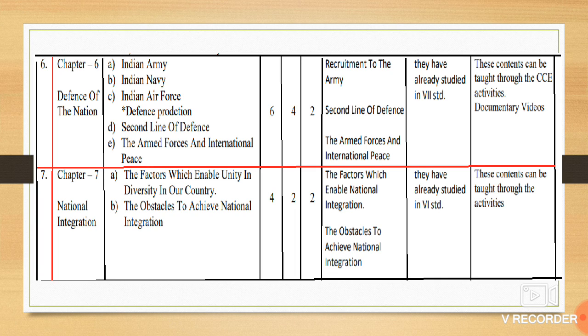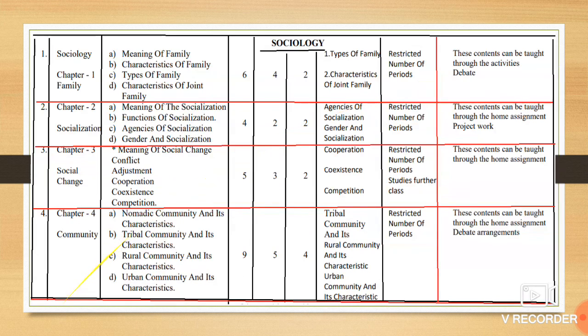And the last chapter of political science, national integration: the factors which enable national integration and the obstacles to achieve national integration are the two concepts that have been taken out.